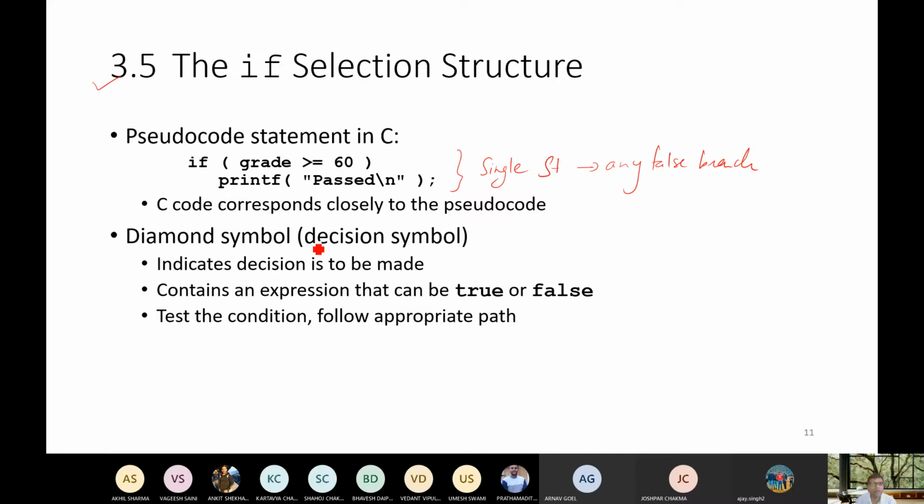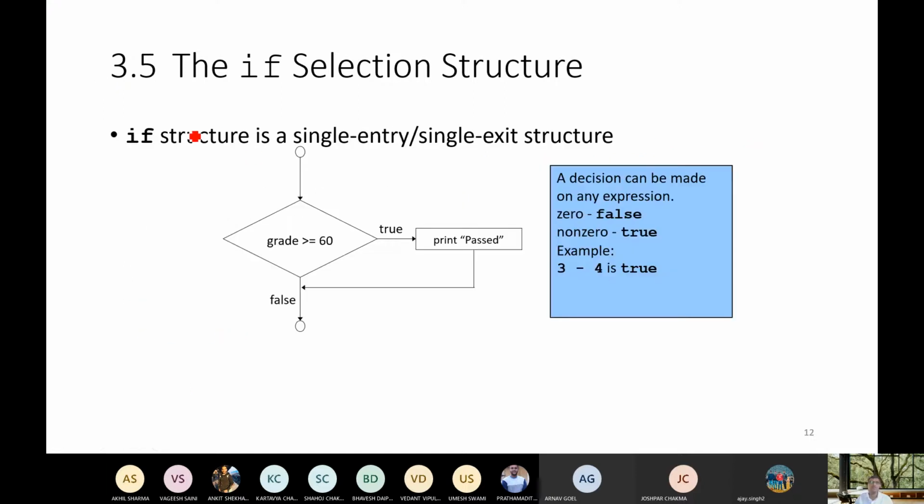It is like this symbol, the diamond symbol, the decision symbol. It indicates a decision to be made and contains an expression that can be true or false. Test the condition and follow the appropriate path. So this is the initial structure of the if structure. The previous statements are here, and the subsequent statements are there. Whether it is true or false: if it is true, then it will print pass. If it is false, then exit, because it is a single entry exit structure.